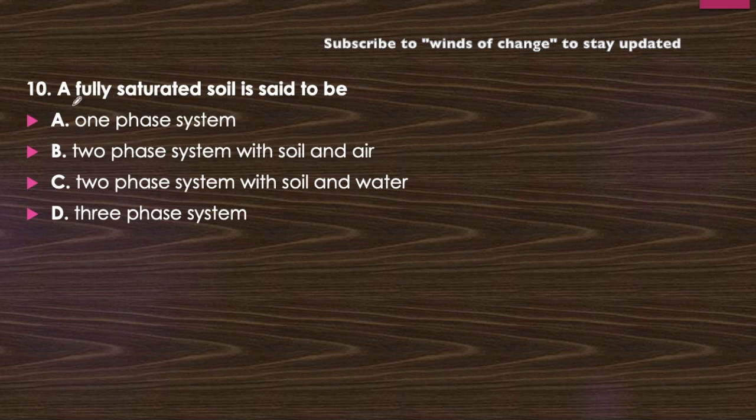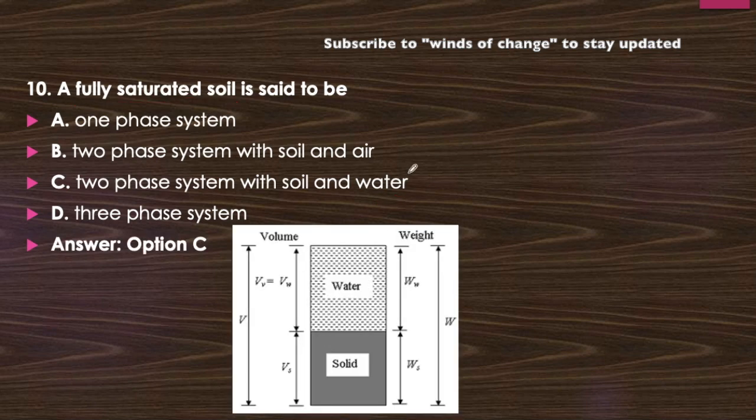So we are talking about fully saturated soil. Fully saturated soil will contain solid and water. So it will be a two-phase system of soil and water. Okay, option C will be the correct answer. You can see here, it looks like this. This is the solid portion. This is the water portion. And we are not having any air content in it because it is fully saturated soil.